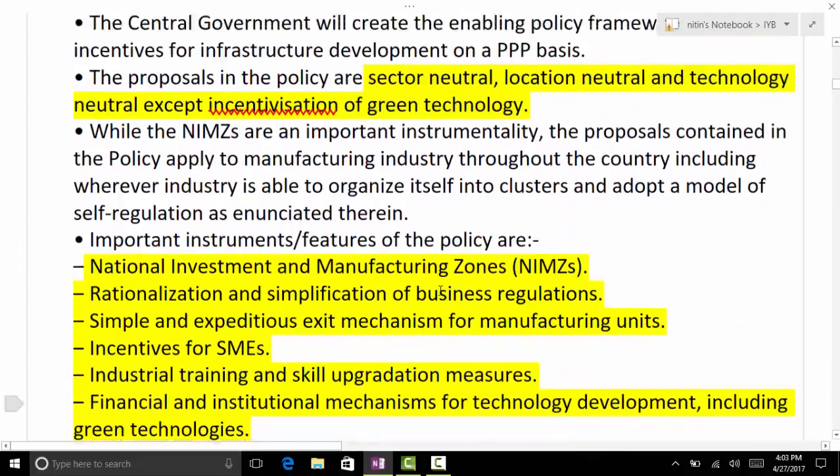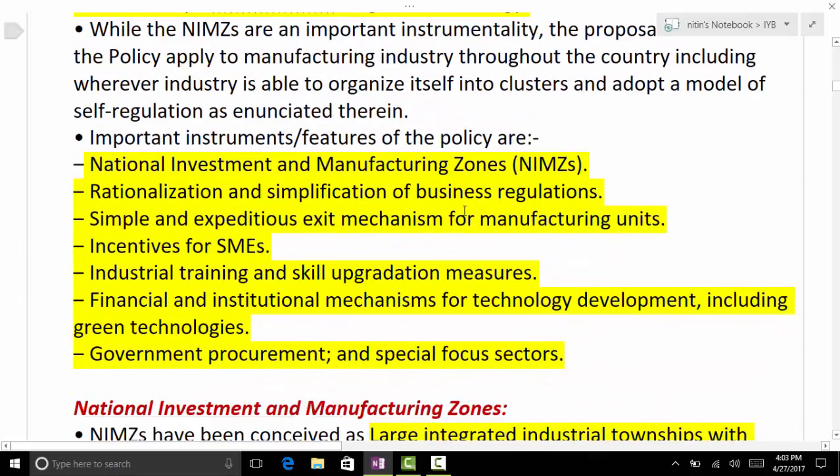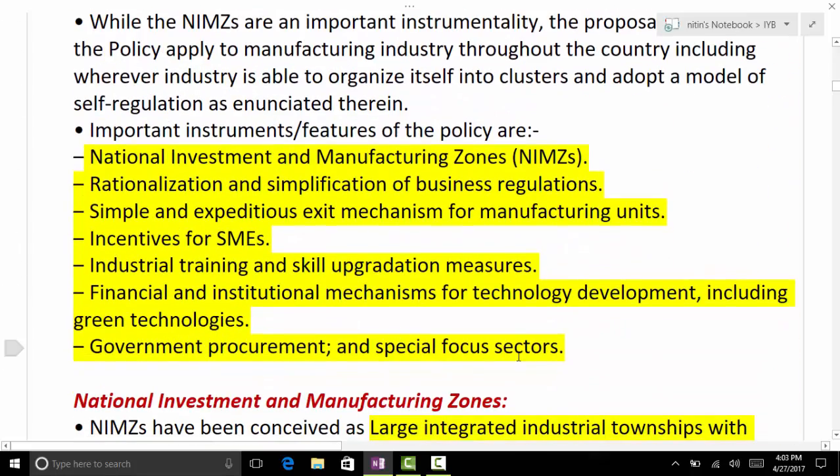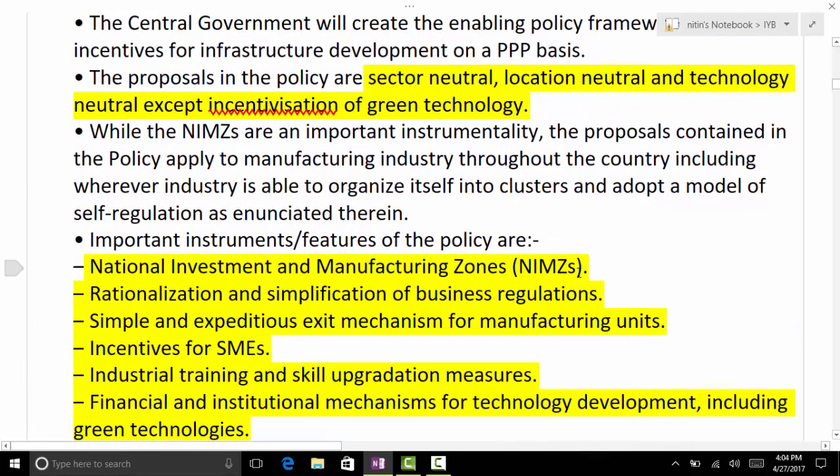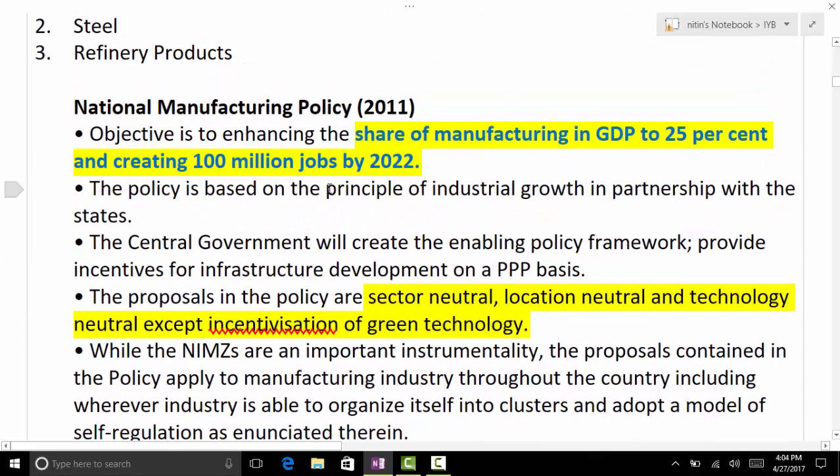Do you find there on one side it is sector neutral, then other way it also says special focus sector as well. Here it says location neutral, but it also tells about NIMZ. NIMZ will be the cluster of the industries based on certain locations. So this is the national manufacturing policy. One of the points can be that NIMZ has a sustainable component. Yes, it has incentivization of green technology. And also there is a green cover around this.